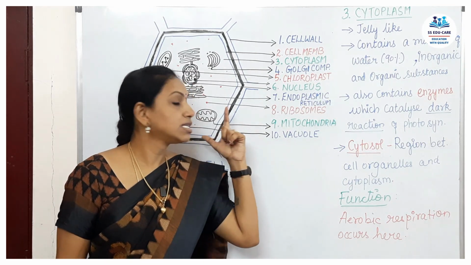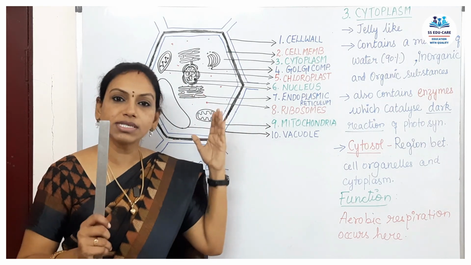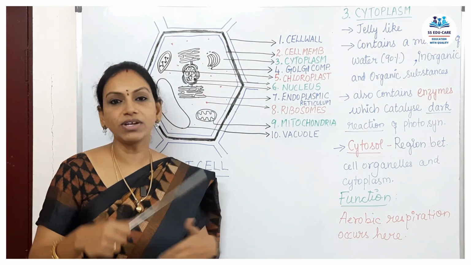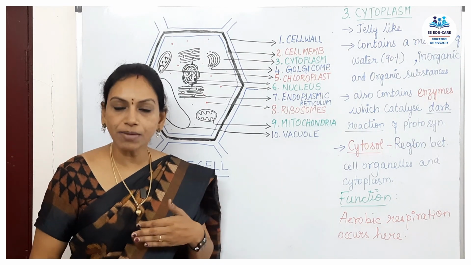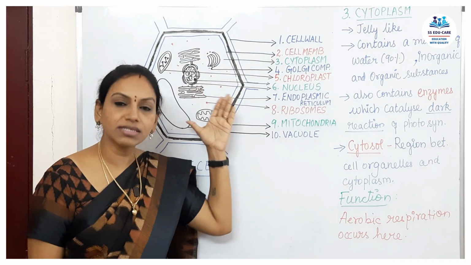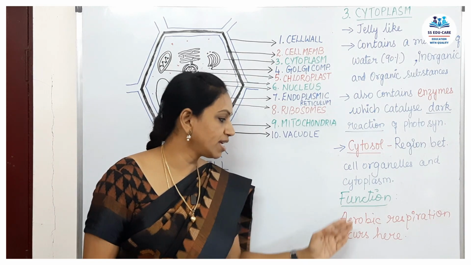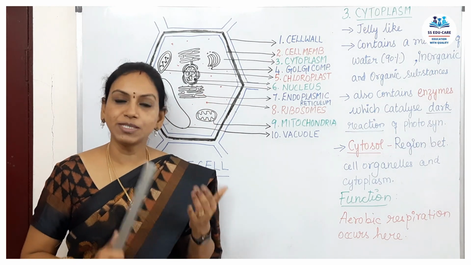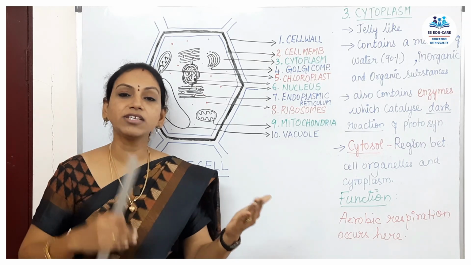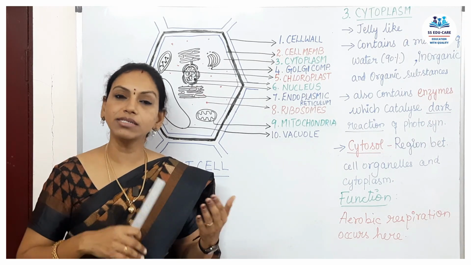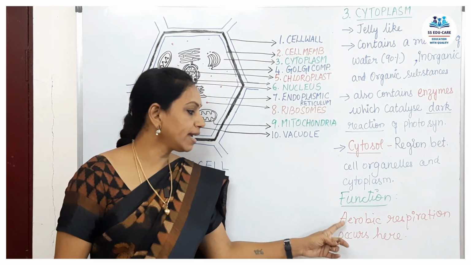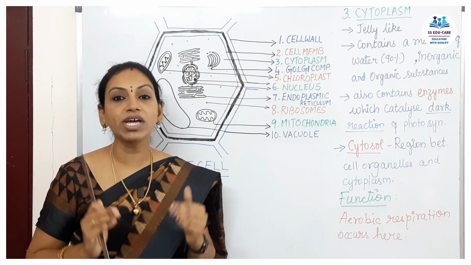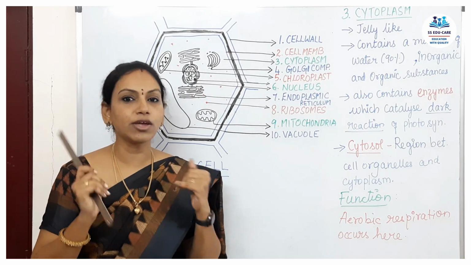Functions of the cytoplasm. Of course, the cytoplasm has all the cell organelles, and each cell organelle has different functions. Apart from that, cytoplasm is the place where aerobic respiration occurs. What do you mean by respiration? Respiration is a process of exchange of gases, either in plants or in animals. Here, aerobic respiration means aerobics. You might have heard of people doing exercise and calling it aerobics.